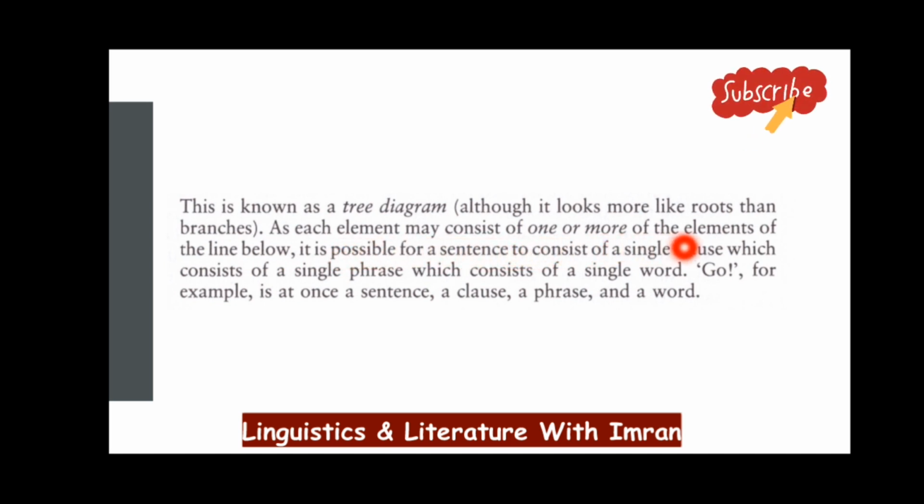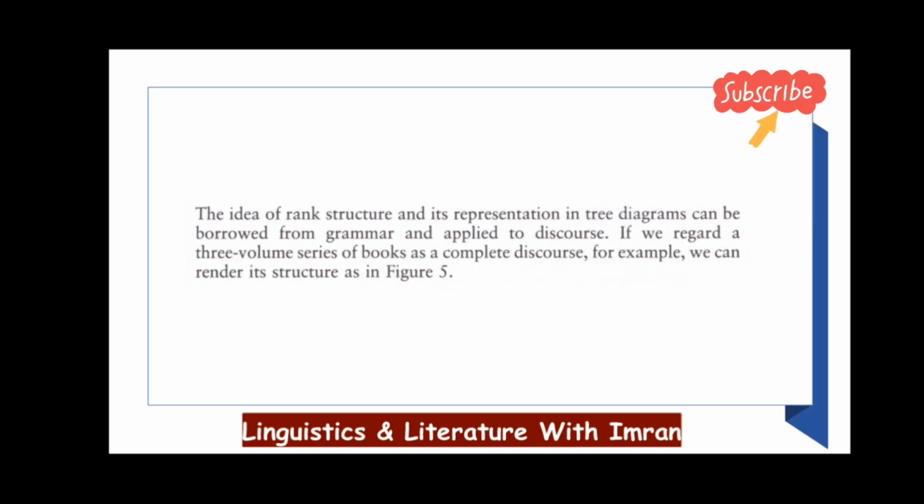This is known as a tree diagram, though it looks more like a root than branches, as each element may consist of one or more of the elements of the line below. It is possible for a sentence to consist of a single clause, which consists of a single phrase, which consists of a single word. For example, we have go. It's a sentence, and this sentence consists of a single clause, and this clause consists of a single phrase, and this phrase consists of a single word.